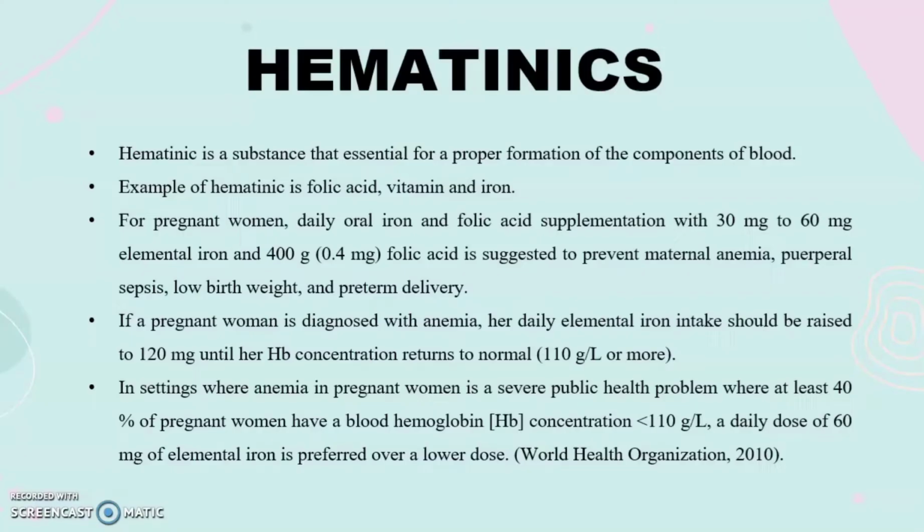Next, medication. A hematinic is a substance that is essential for the proper formation of components of blood. Examples of hematinics are folic acid, vitamins and iron. For pregnant women, daily oral iron and folic acid supplementation with 30 mg to 60 mg of elemental iron and 400 microgram of folic acid is suggested to prevent maternal anemia, low birth weight and preterm delivery.